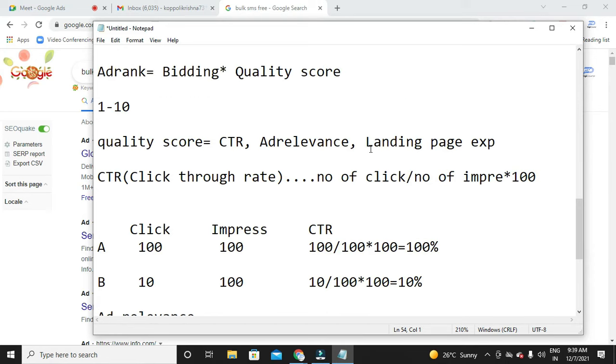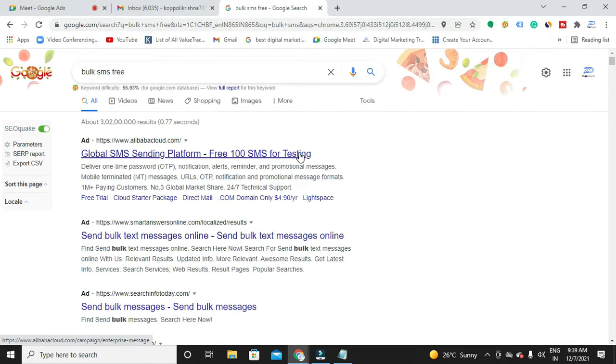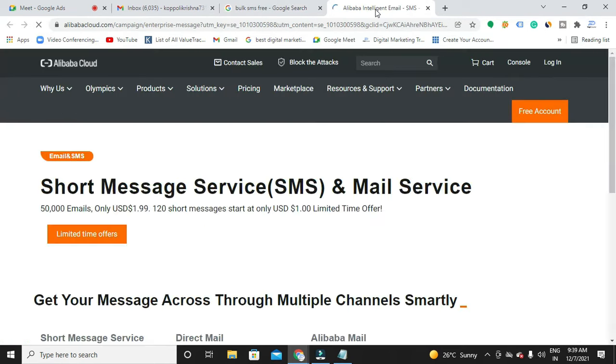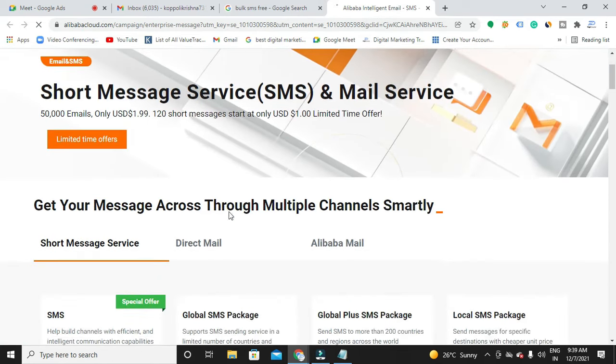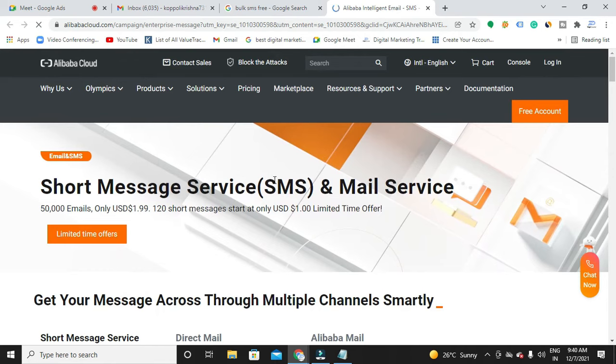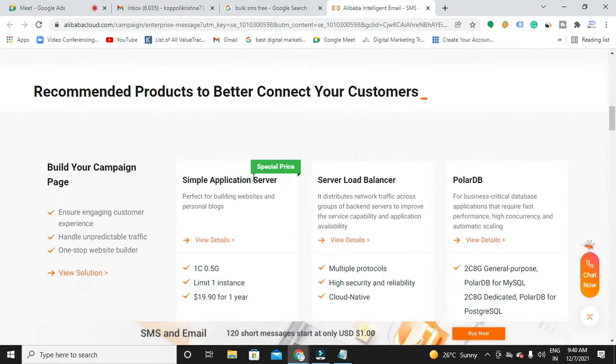Another factor is landing page experience. Landing page means, we know that once anyone clicks on the ad, it is where they land. So now let me click on this, and here you can see when I land here, I can see the exact information, the message services, SMS services, and I can see the plans over here.